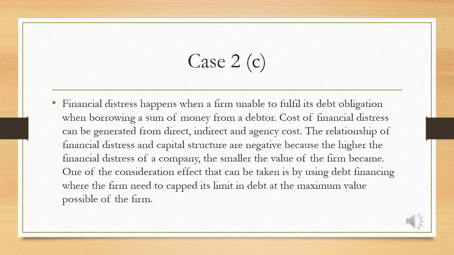For case 2C, financial distress happens when a firm is unable to fulfill its debt obligation when borrowing a sum of money from a debtor. Costs of financial distress can be generated from direct, indirect, and agency costs. The relationship between financial distress and capital structure is negative because the higher the financial distress of a company, the smaller the value of the firm becomes. One of the considerations that can be taken is using debt financing where the firm needs to cap its debt at the maximum value possible for the firm.